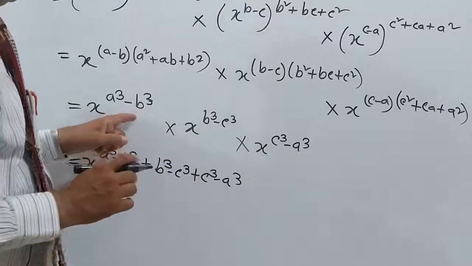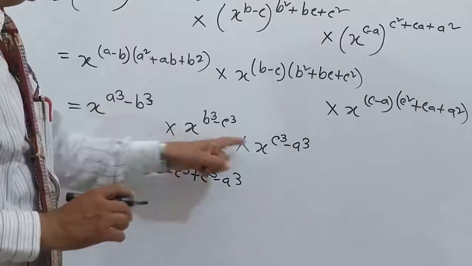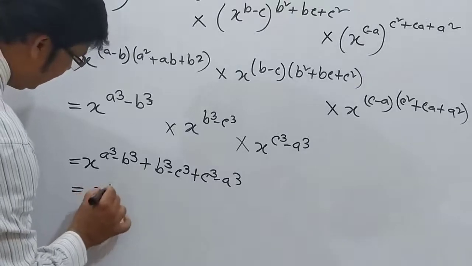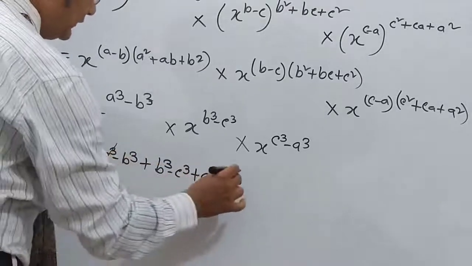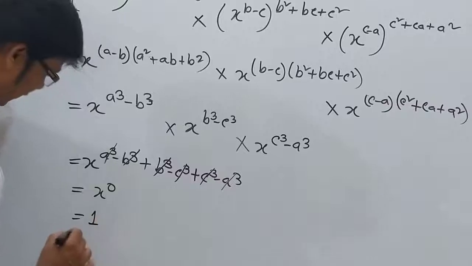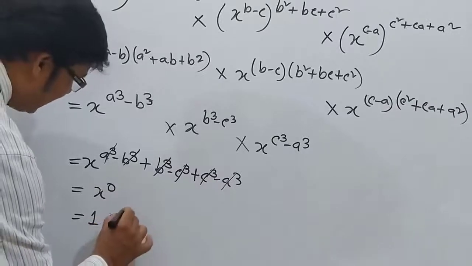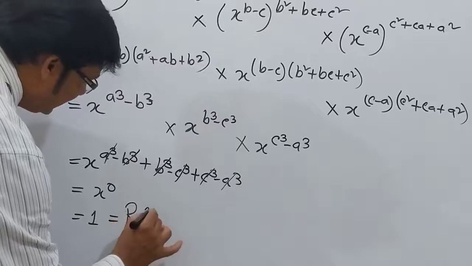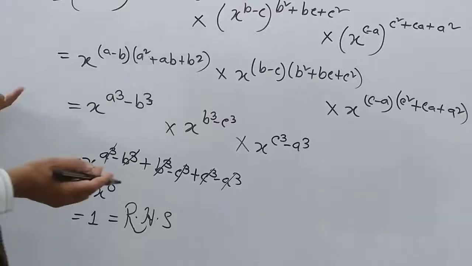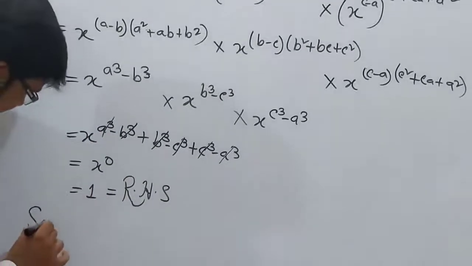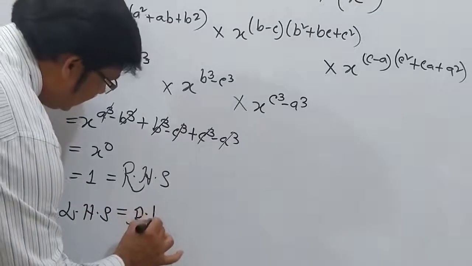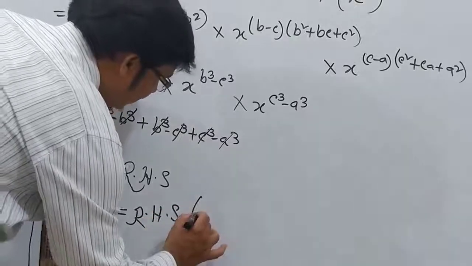So okay, my dear students, this is our base x, so powers will be added. So x to the power 0, because this one and this one cancel, this one and this one. So x to the power 0 means 1. So this is our right hand side. Okay, my dear students, so this is our proof. So left hand side equal to right hand side, shown.